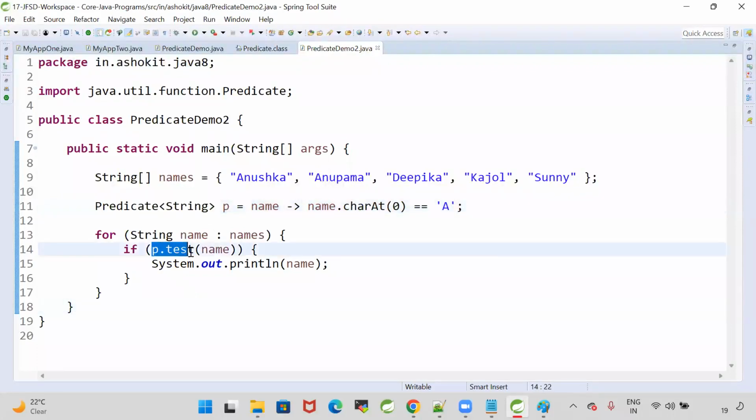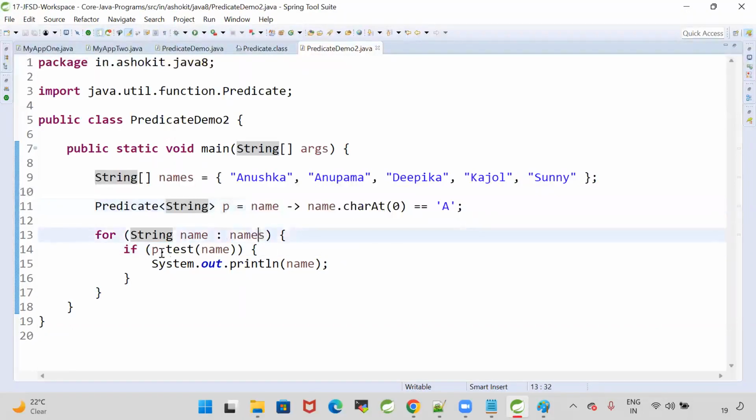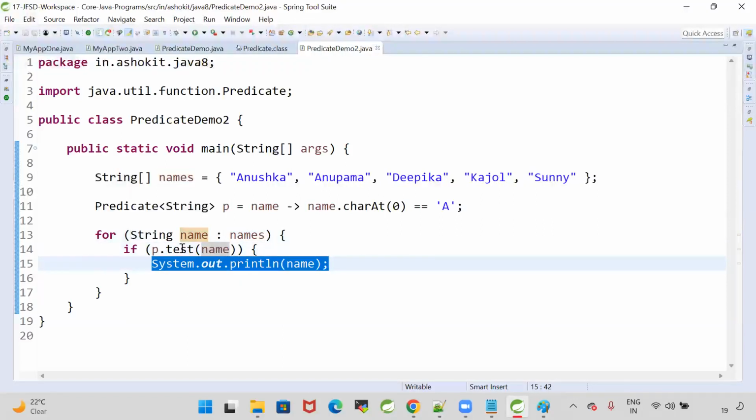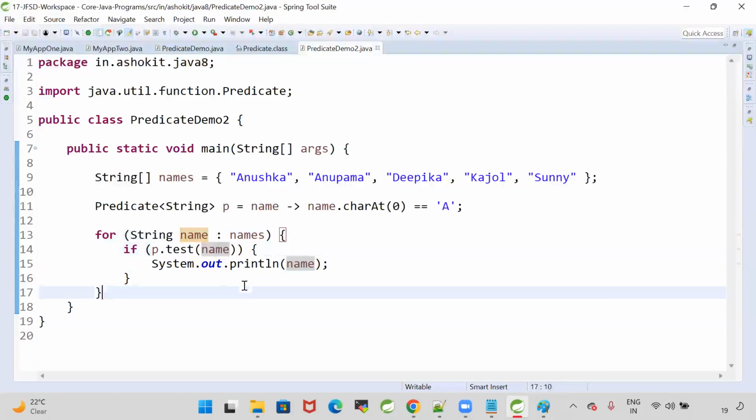The Predicate interface has a test method. The test method takes an input. What is the input for the lambda? String is the input for the lambda, that is a name. Whenever I call p.test(name), this lambda will be executed. It will return true or false. If it is true, that means the given name starts with A, then I will print it. If the test method returns false, that means the given name does not start with A, then it will not print it.